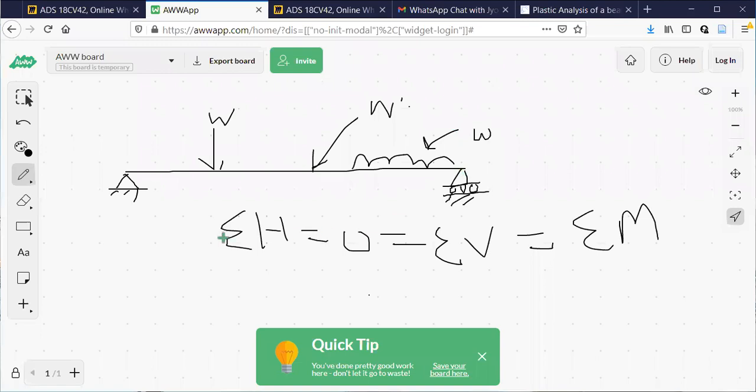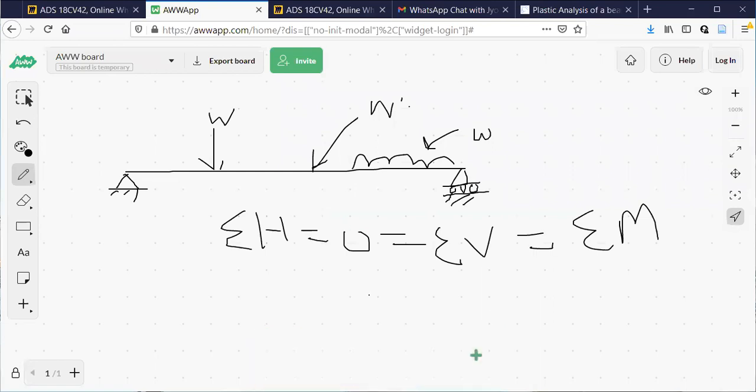It means since the system is in equilibrium, there is no resultant rotation or movement of this body. The body is not moving or rotating. That is why sigma H is 0, sigma V is 0, and sigma M is 0. Sigma M is 0 means the body is not rotating. Sigma H equal to 0 means the body is not moving in horizontal direction. Sigma V equal to 0 means the body is not moving in vertical direction. In simple words, there is no rotation, there is no translation.